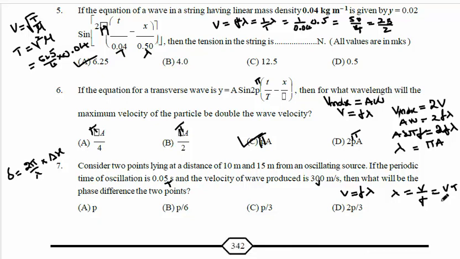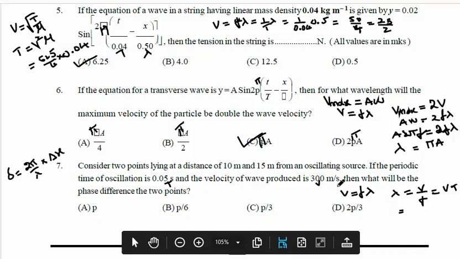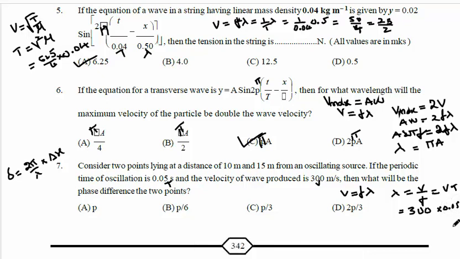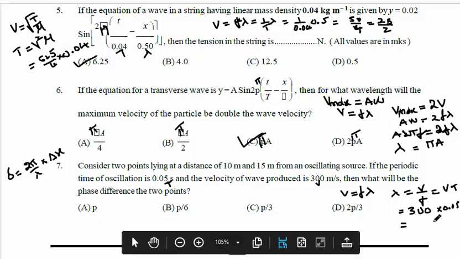So it is V by F, or V into T, since 1 by F means T. Substitute V is how much? 300. So 300 into T, which is 0.05. Multiply these two, 300 into 0.05 is what? 2 decimals go, it will become 15. 3 5 is 15. So then substitute here 2 pi by lambda. Lambda is how much? 15.